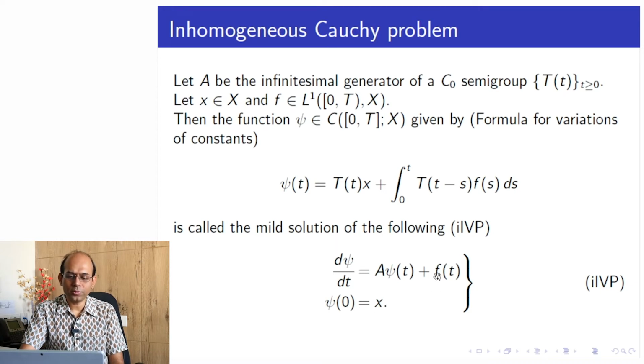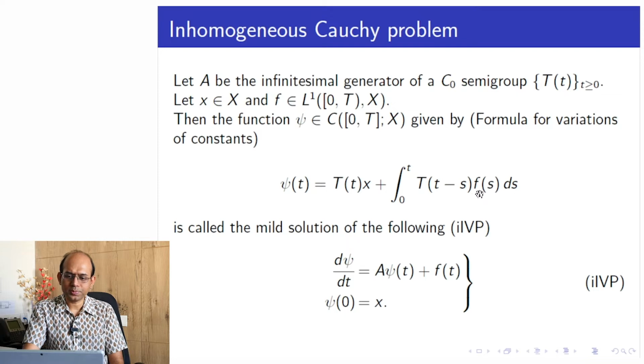So if instead of 0, f is non-zero, what type of conditions do we need? From this expression of a mild solution, one can get some idea. Although that apparent idea needs justification and rigorous proof.